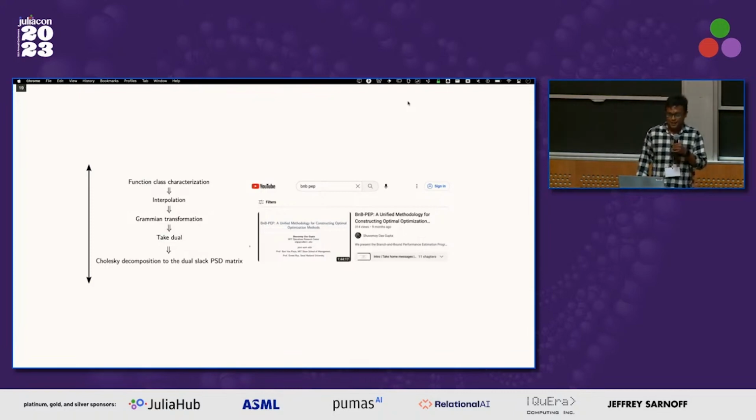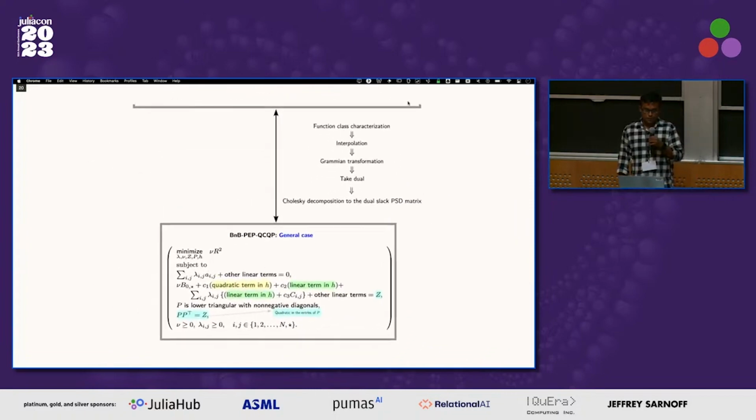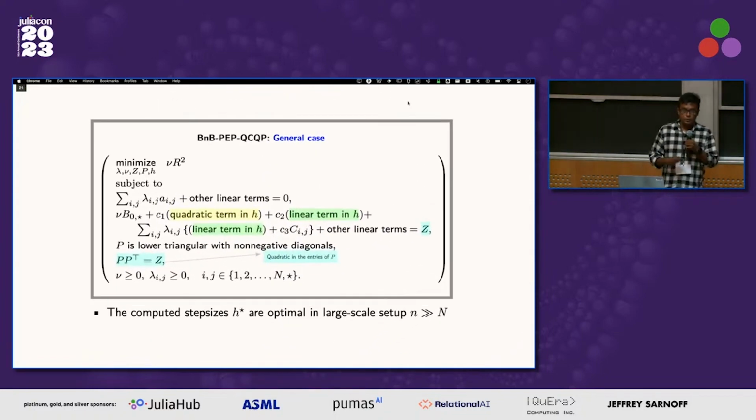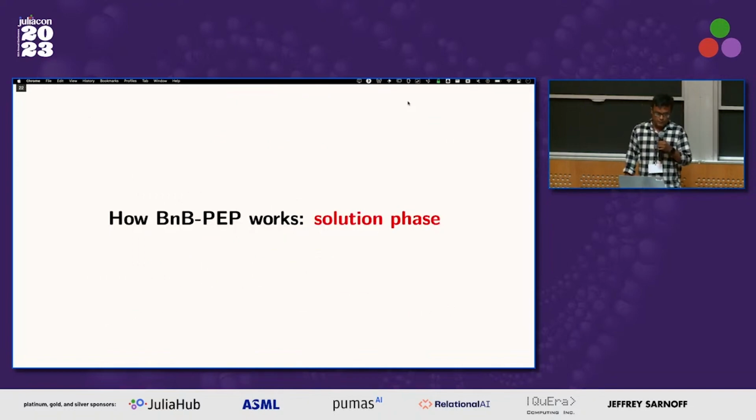But if you are interested, I have a YouTube talk where I go into the process of the transformation. In the end, based on the function class it will be somewhat different, but structurally it will look like this: there will be many constraints that are linear, but some constraints that represent non-convex quadratic constraints. If you can solve them, we show that the optimal step sizes that we find will be exactly optimal in large scale setups, where the problem dimension n is much larger than the number of iterations you give, which is the case in most large scale problems.